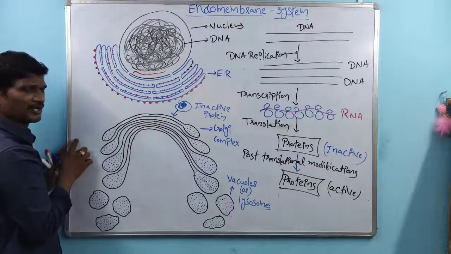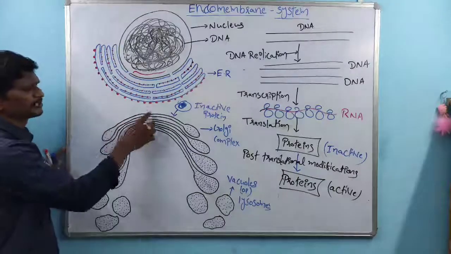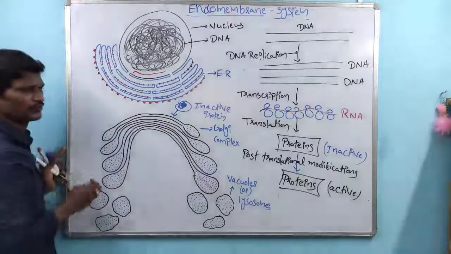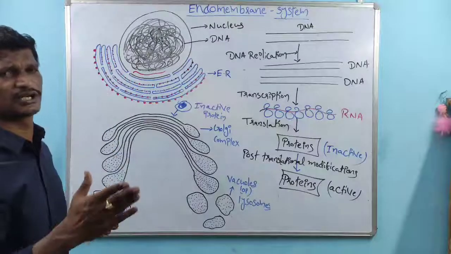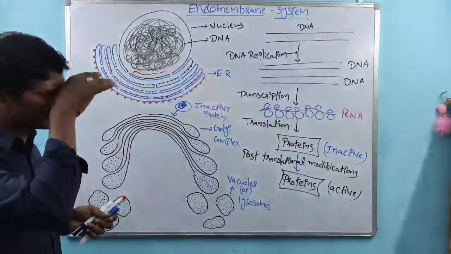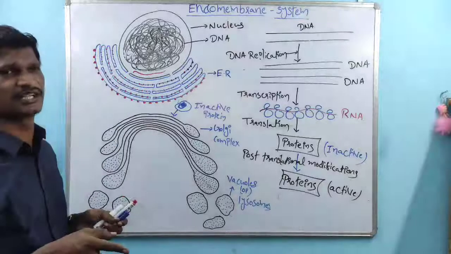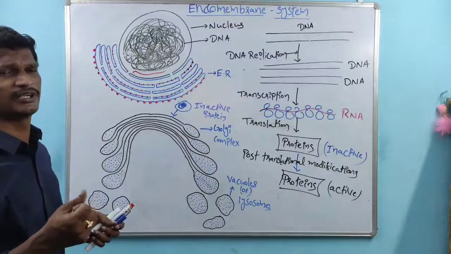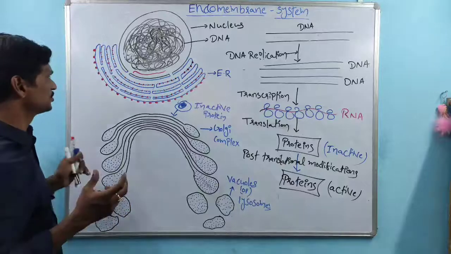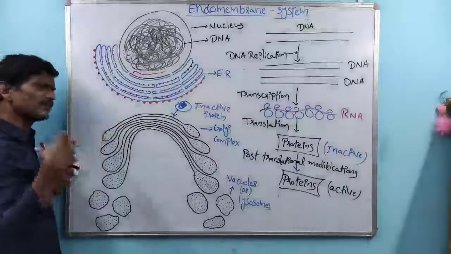Some proteins are involved in some types of functions. Okay, some proteins are involved in other types of functions. Suppose we are eating food. Okay, starch is there. The starch is converted into glucose. Glucose enters into the cell. Glucose is converted into energy. So a group of enzymes are required. So what I am telling here, see, several functions.